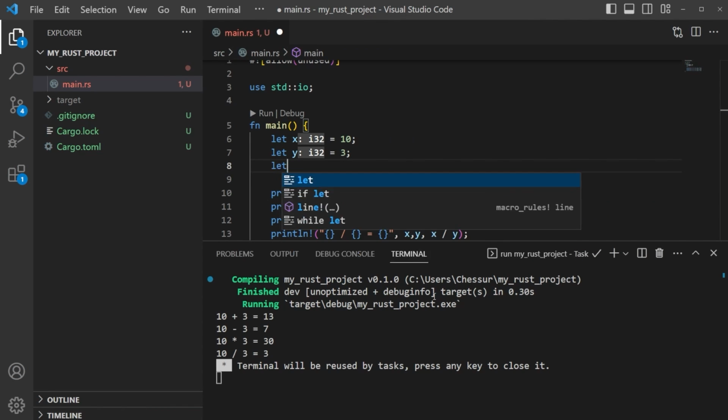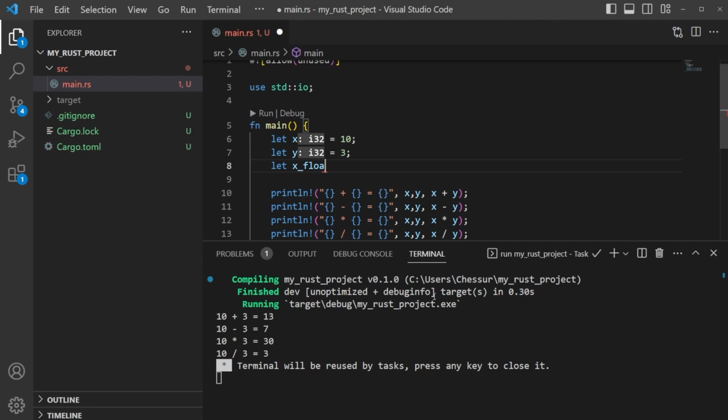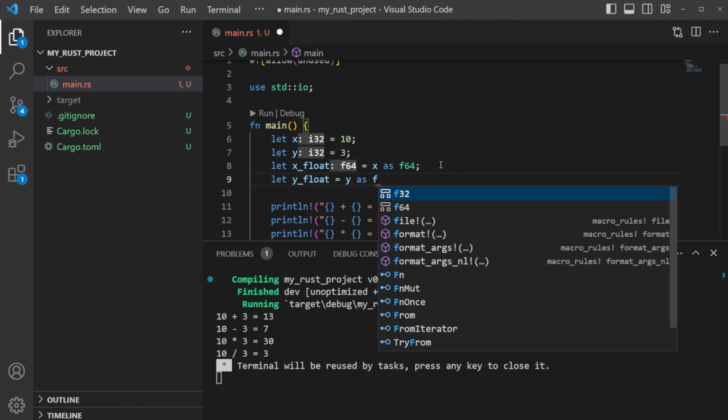We could say let x float equals x as f64, and that will turn this into a float and then store it into this variable. And then we can do the same thing with y and say let y float equal y as f64.